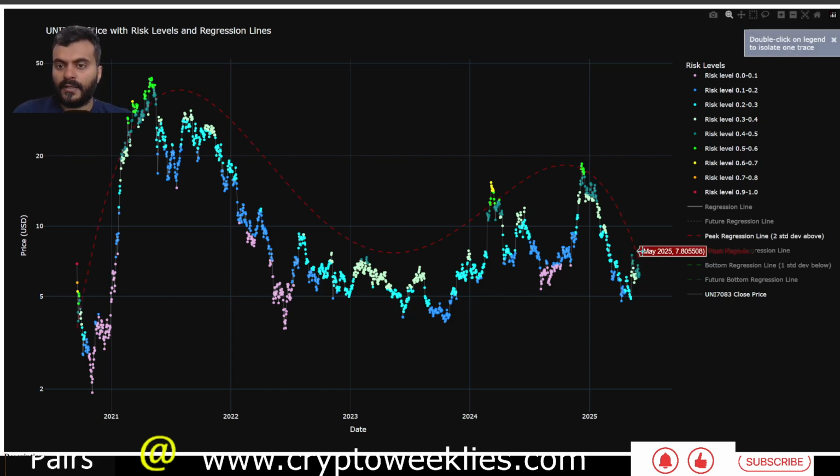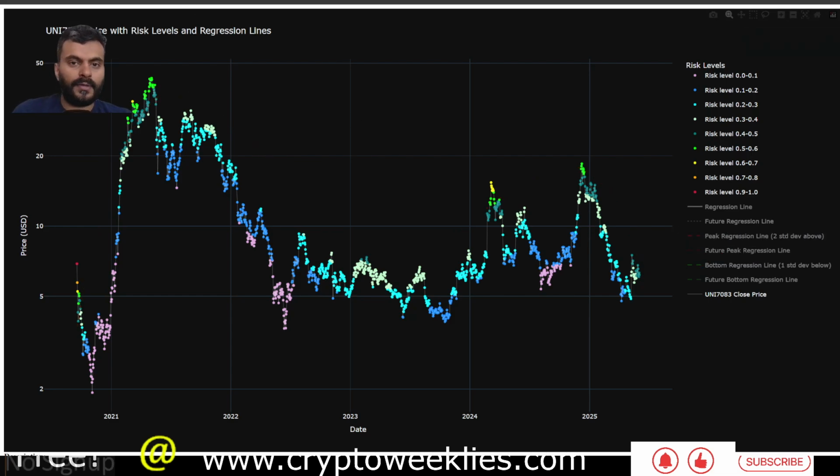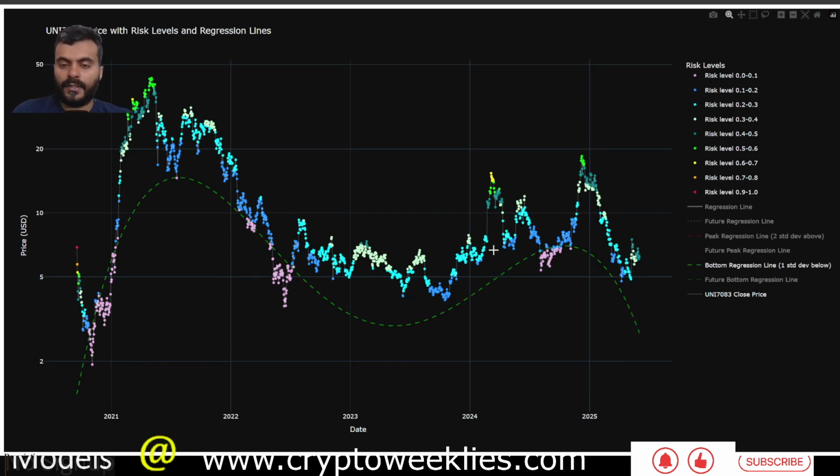Right now it's coming in at around over here, the dotted red line that helps identify if the prices are overvalued or undervalued. Similarly, the bottom line over here helps identify the undervalued zone, and this is the fair value in the middle. 1 standard deviation residual to the downside helps identify some of the great prices, below 10% risk, color coded in this purple or plum color. That's where most of the DCA per this model makes the most sense.